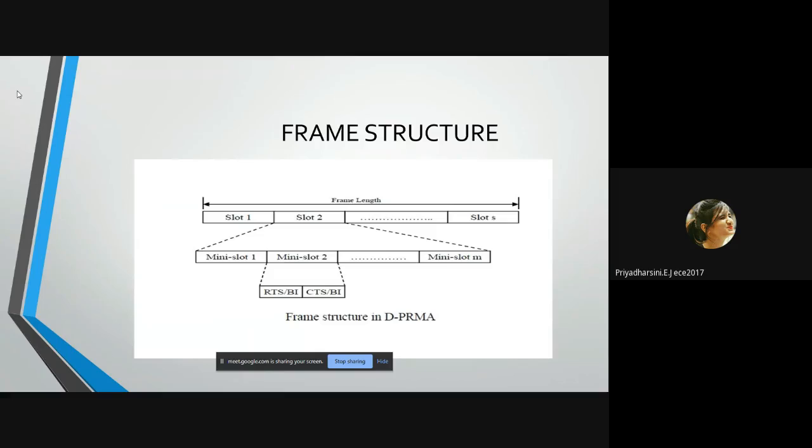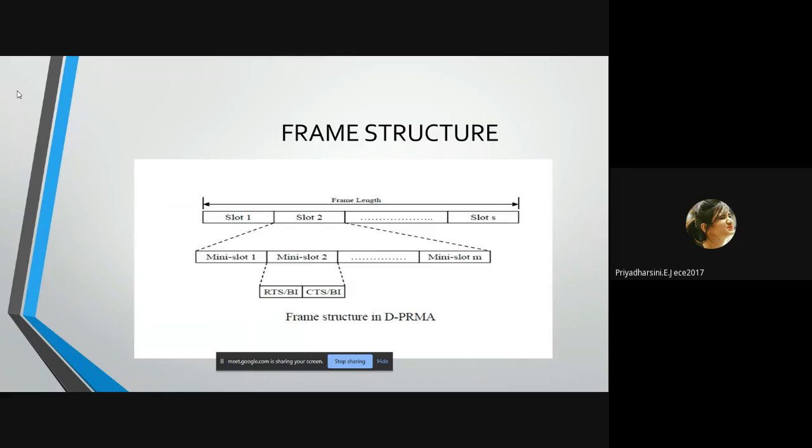In D-PRMA, when a node wins the contention in mini slot 1, the other terminals must be prevented from using any of the remaining M-1 mini slots in the same slot for contention. This is requirement 1. Also, when a slot is reserved in subsequent frames, other nodes should be prevented from contending for those reserved slots. This is requirement 2.